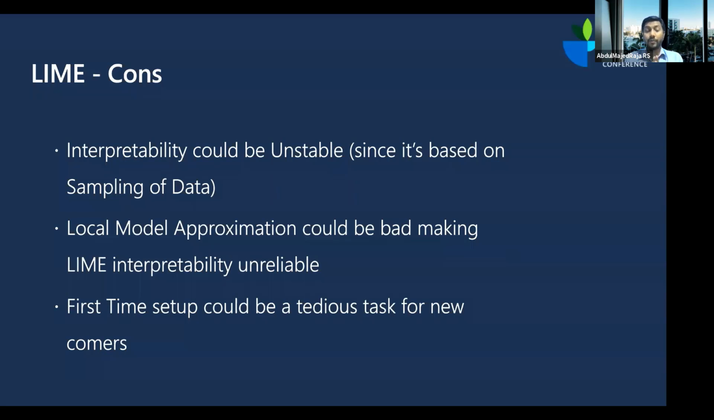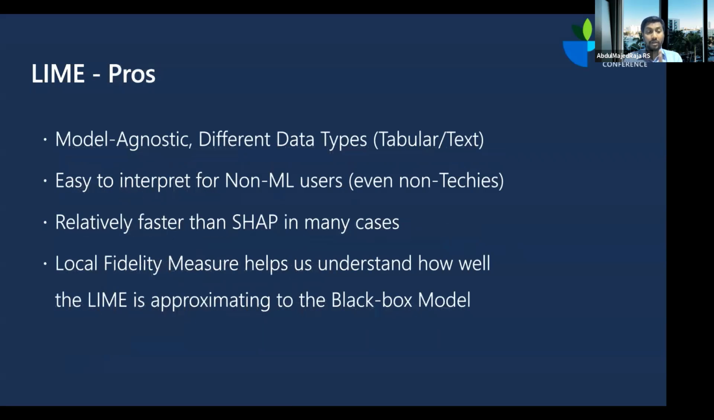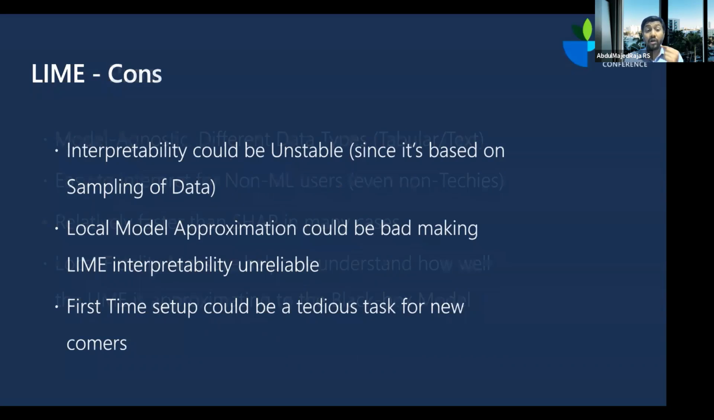The local model approximation, if it is bad, so we just said that there is a value called local fidelity measure, and that will help us understand if the local model is a good model. If the local fidelity is bad, if it has a very bad accuracy, then you cannot rely on the Lime model. So you can rely on Lime interpretability only if the local model has good accuracy. If it doesn't, your Lime interpretability is really unreliable.